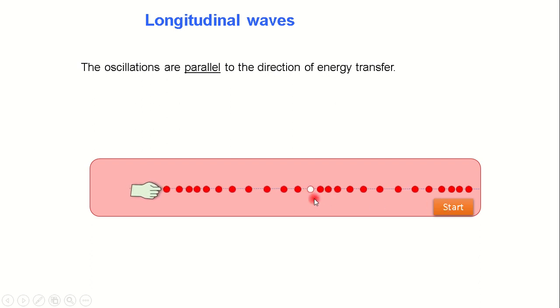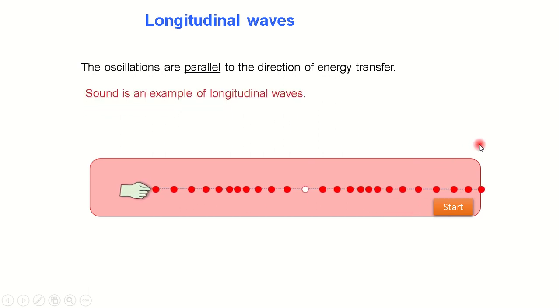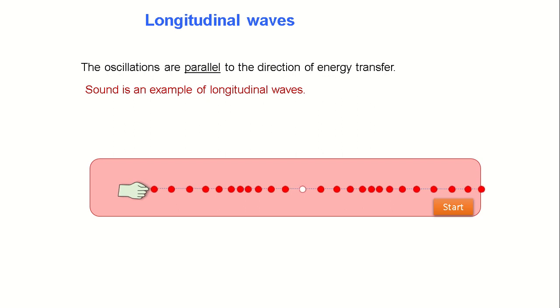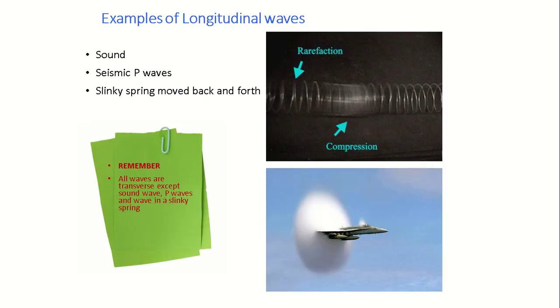Now, notice that the white dot keeps going backward and forward. The forward vibration pushes it, while the backward vibration loosens the whole thing. Okay? So sound is an example of a longitudinal wave. Other examples are a seismic P wave and a slinky spring moved back and forth.